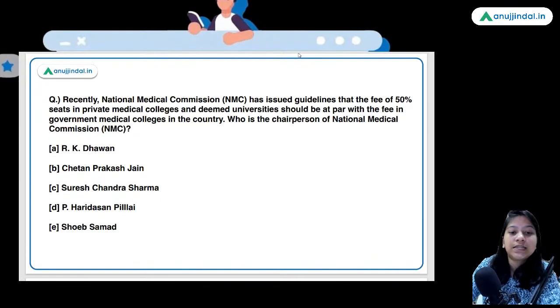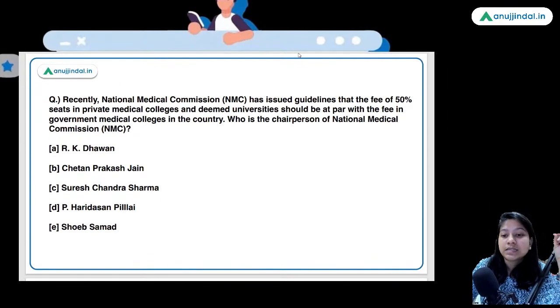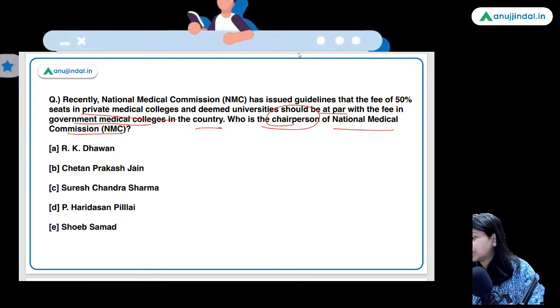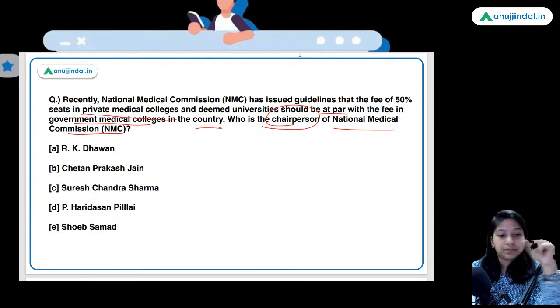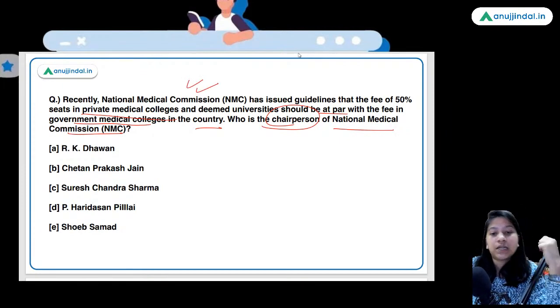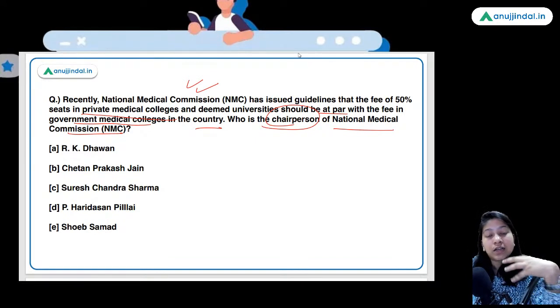Moving ahead, recently the National Medical Commission has issued guidelines that the fee of 50% of seats in private medical colleges and deemed universities should be at par with the fee in government medical colleges in the country. Who is the chairperson of the National Medical Commission? This is the question for you all. Such types of questions are made in order to consume your time.